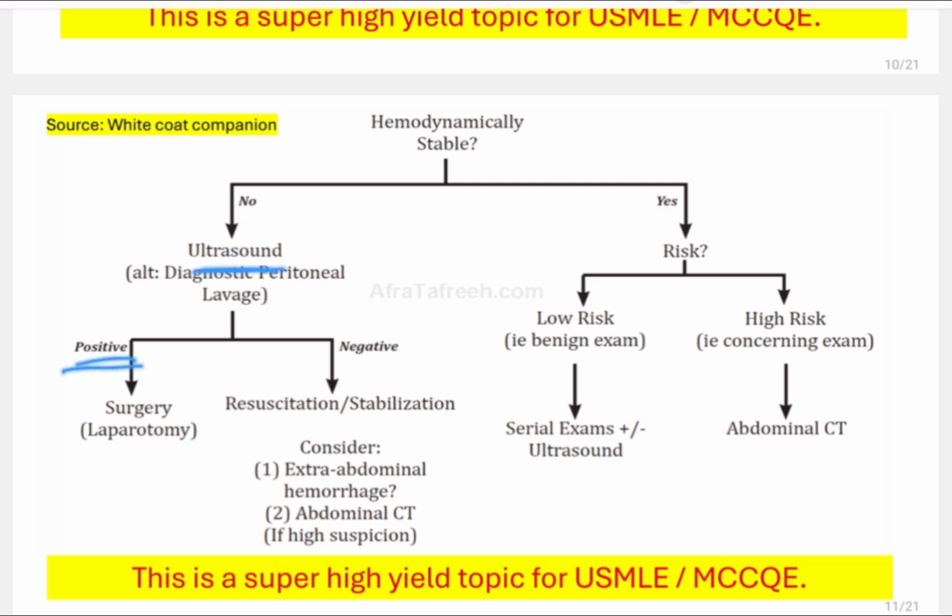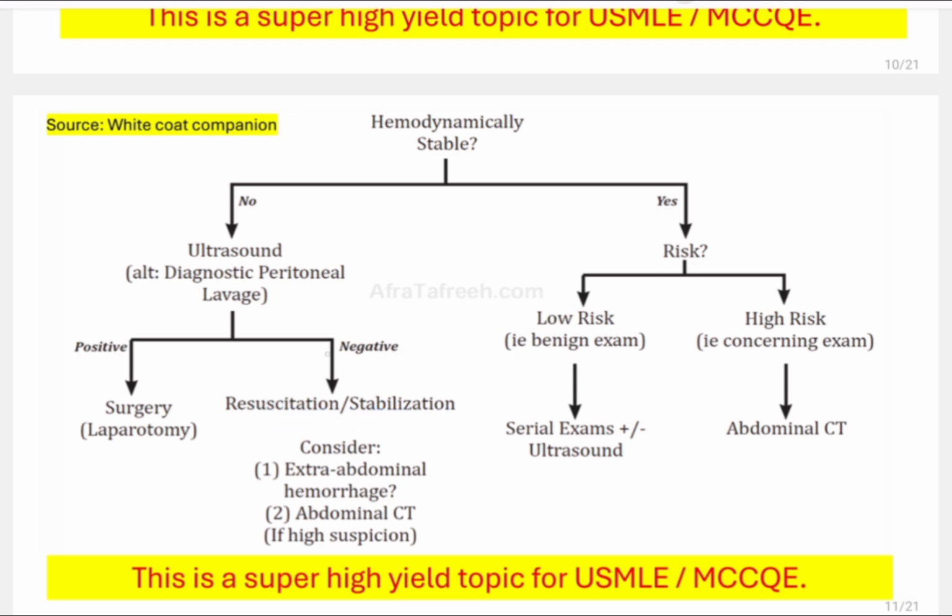If FAST is positive, what do we mean? That there is a free fluid, or there is blood inside the cavity, as we have discussed before. So we will do laparotomy, immediate surgery, because there is blood loss. But if FAST is negative, you cannot see any free fluid, then what will you do? You will do resuscitation or stabilization.